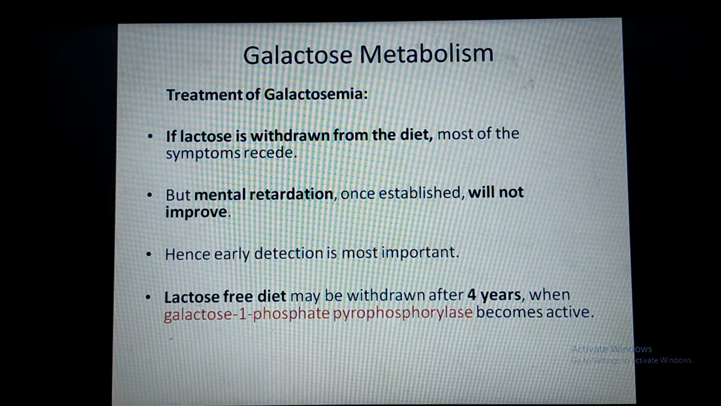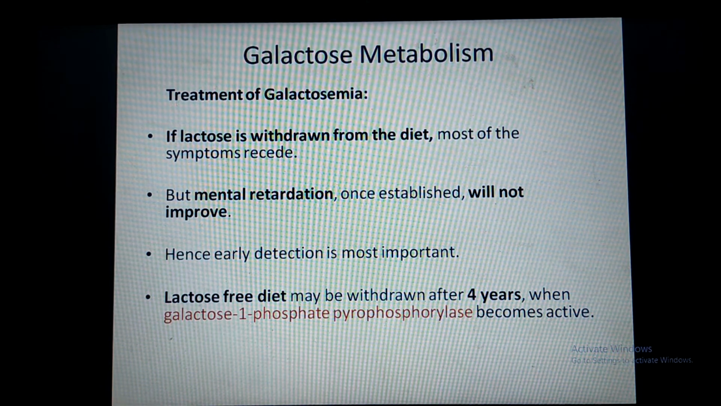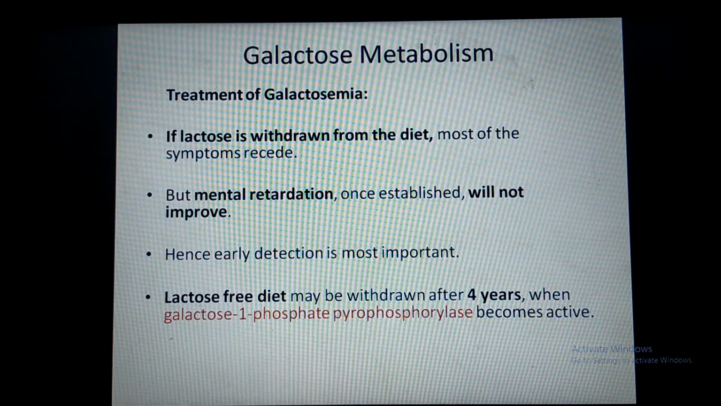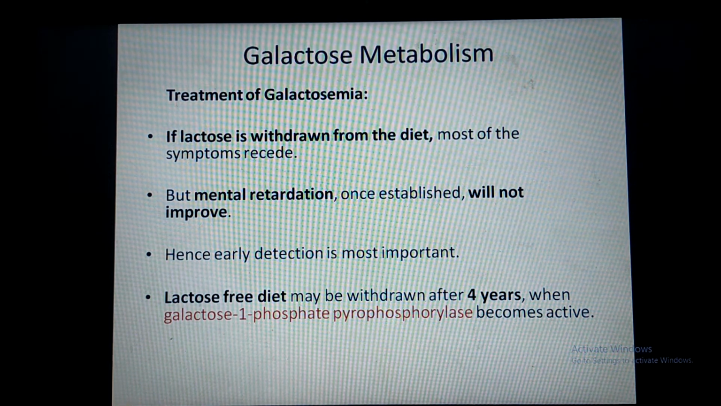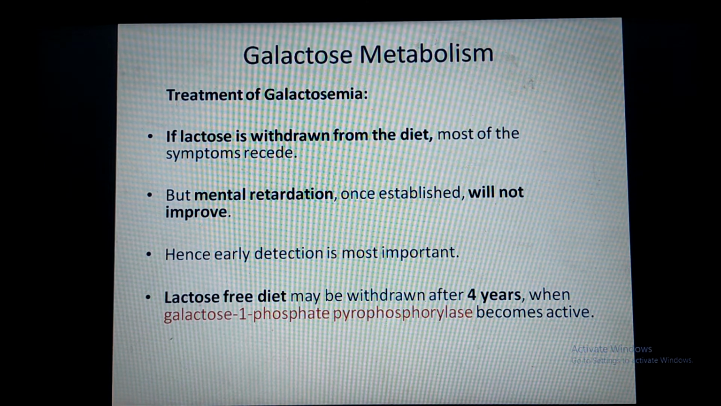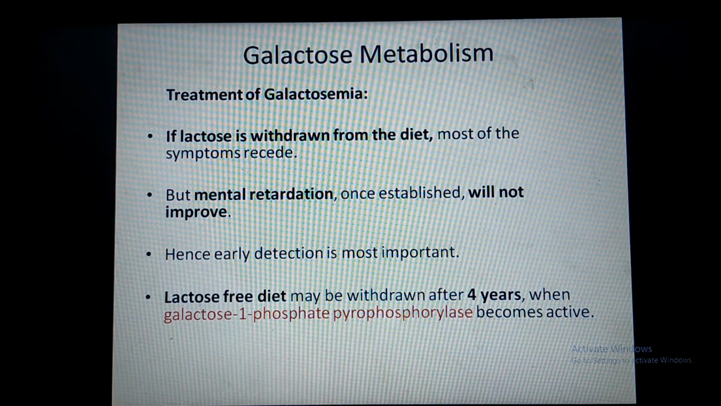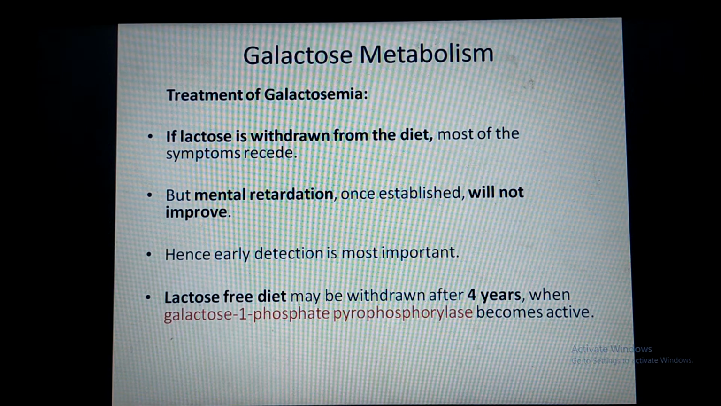Now come to the treatment part of galactosemia. The only effective treatment of galactosemia is withdrawal of lactose from the diet, or withdrawal of milk from the child's diet. Most of the symptoms recede after withdrawal of lactose, but mental retardation once established will not improve. Therefore, early detection of galactosemia is important. Lactose free diet may be continued up to 4 years.